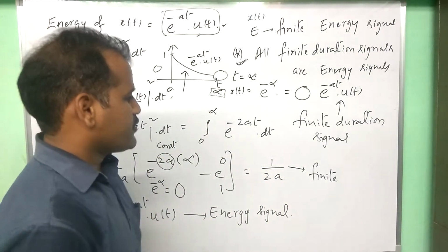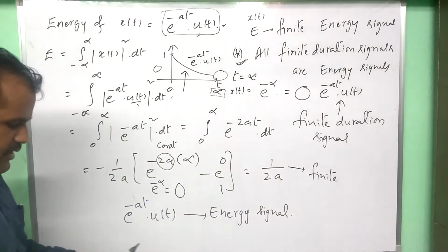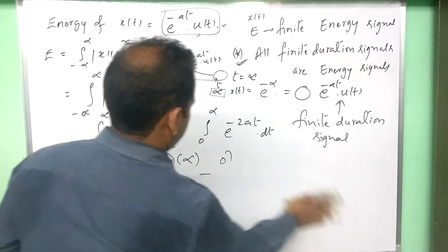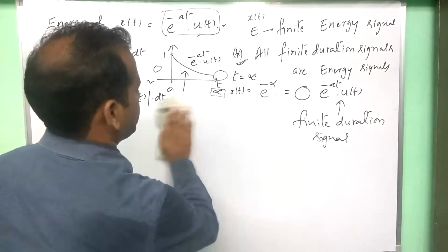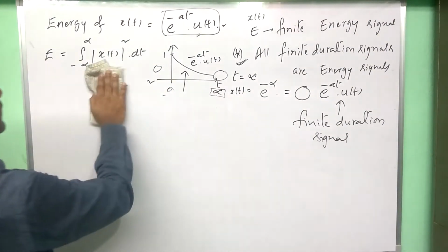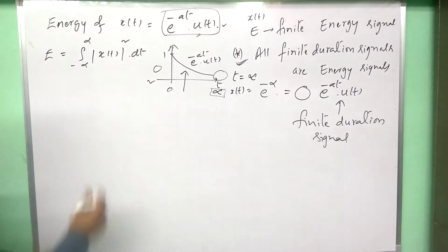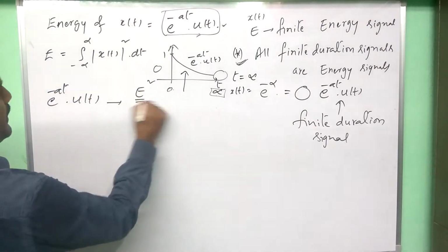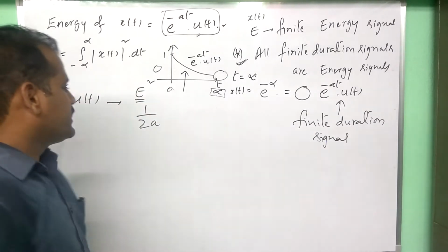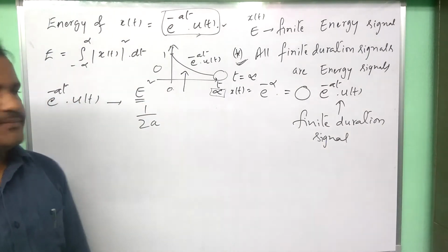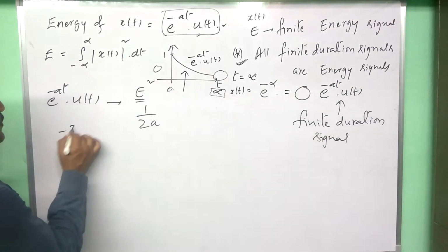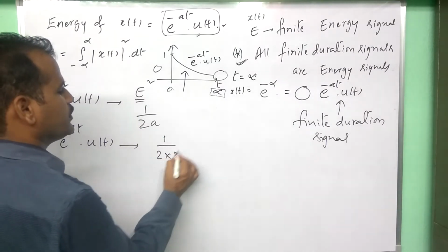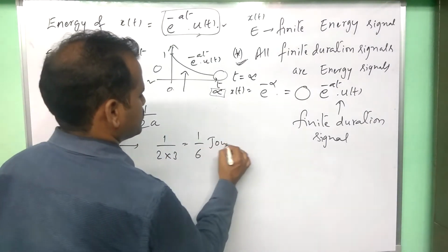And one more point we have to observe here. Let us consider some numericals and we can analyze some more points. What is the energy of the following given signals? Let us verify. So e to the power of minus at u of t, the energy is, as we have just calculated, 1 by 2a. Then what is e to the power of minus 3t u of t? Energy means simply 1 by 2 into 3, 1 by 6 joules.